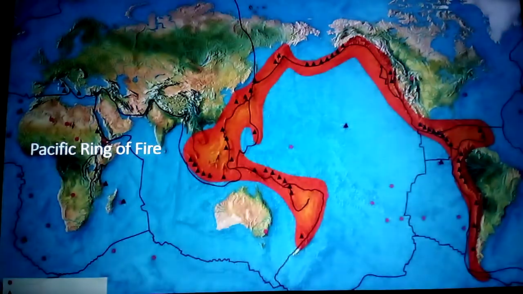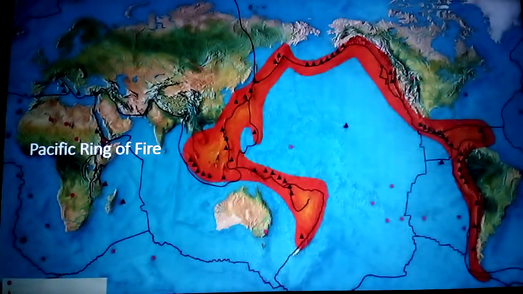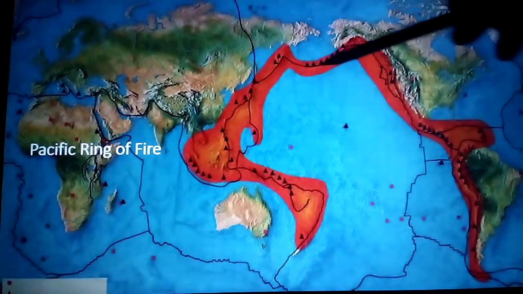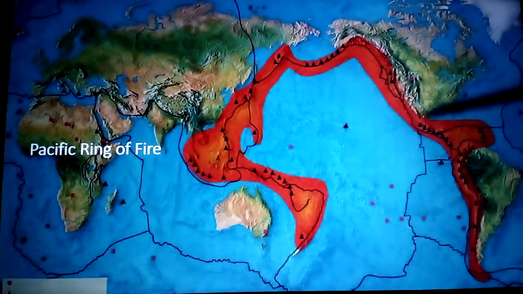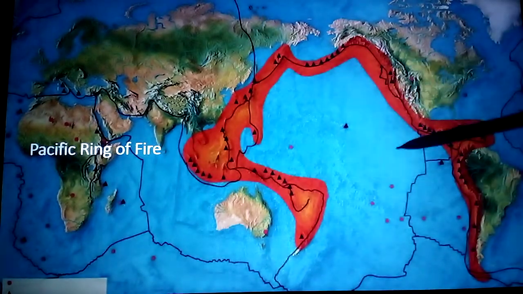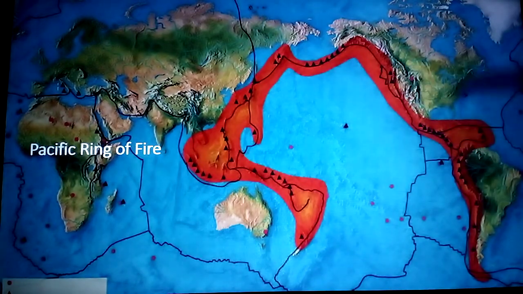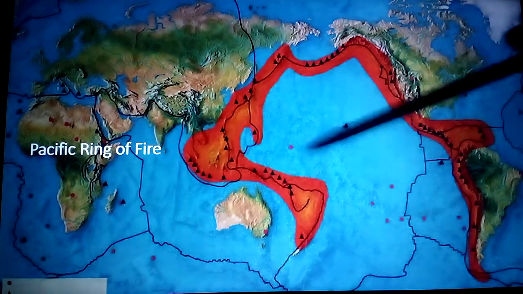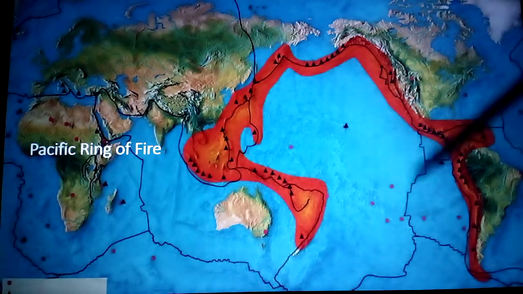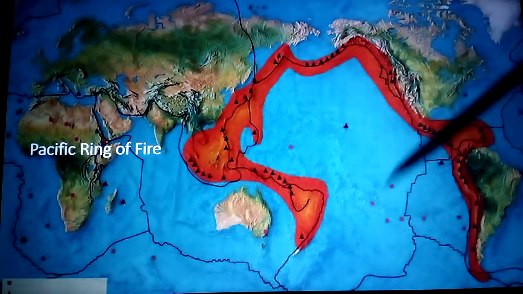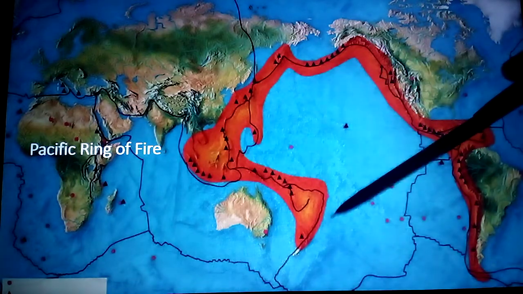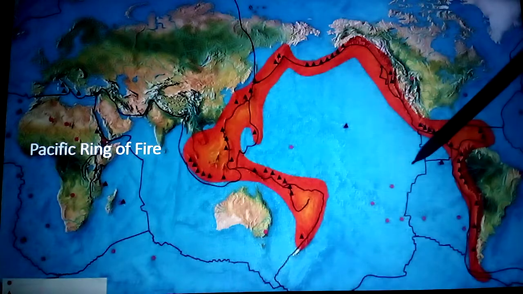Now see here, we discussed the Pacific ring of fire. This is called the Pacific ring of fire. Why is it called the Pacific ring of fire? Because it is in the Pacific Ocean. Near the Pacific Ocean we get so many tsunamis. In this area only we get all the tsunamis. That's why it is a danger place, and that's why it is called the Pacific ring of fire.